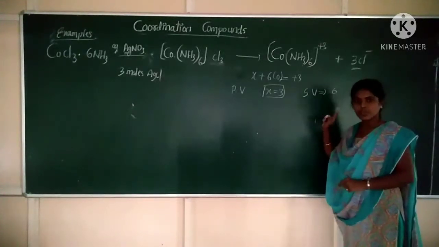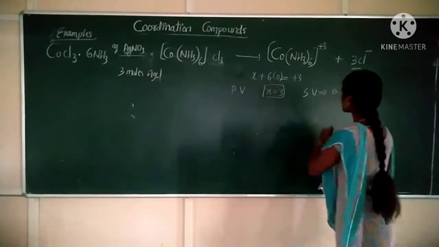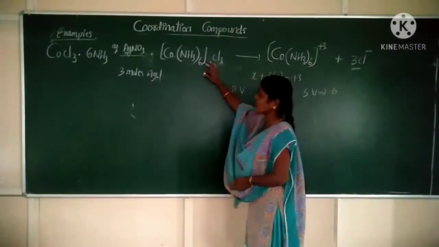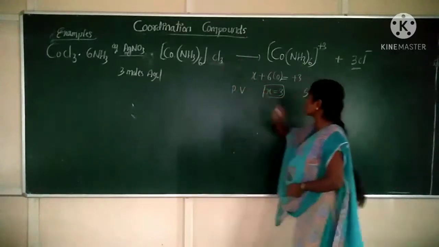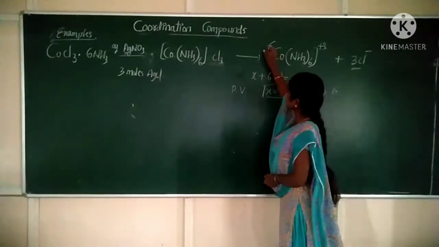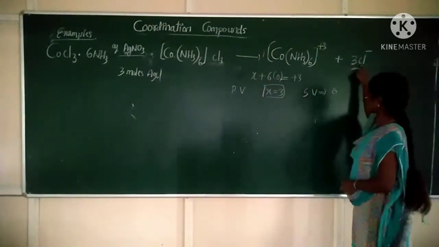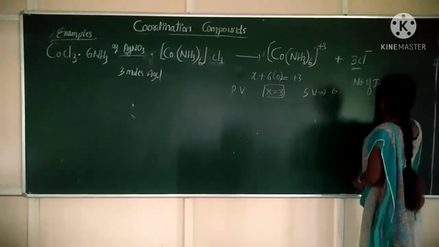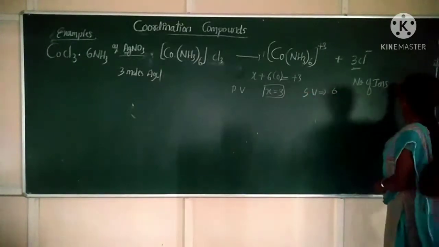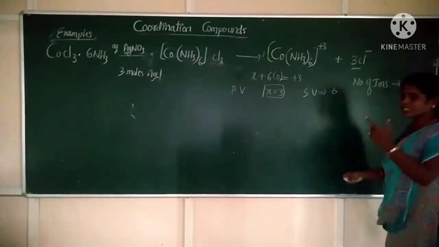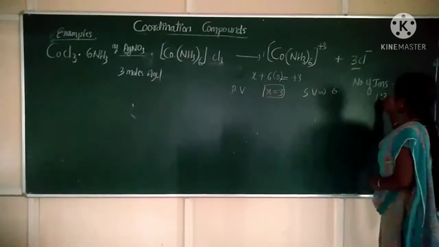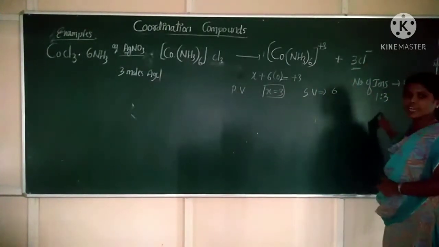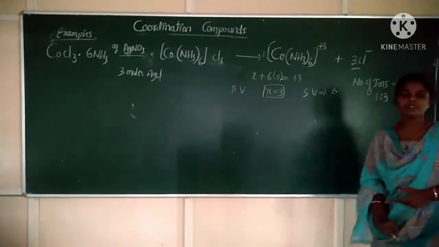Clear? Okay. Now for this complex, how many ions are produced? Now what is the coefficient here? 1 mole here and here 3 chloride ions. So the number of ions produced from this complex will be equal to 4. That is in the ratio of 1:3. One complex cation and 3 anions. So the number of ions is 4.